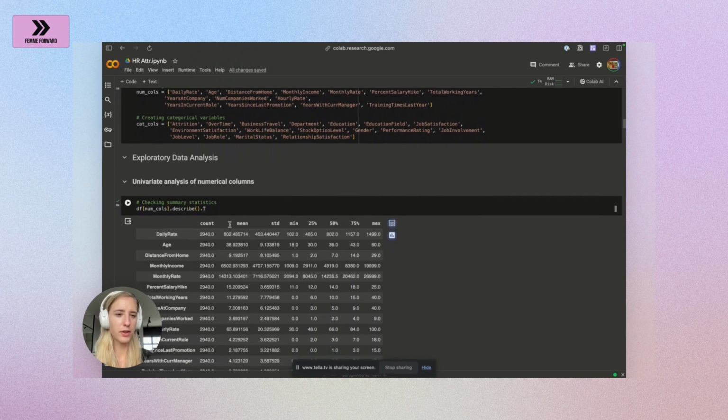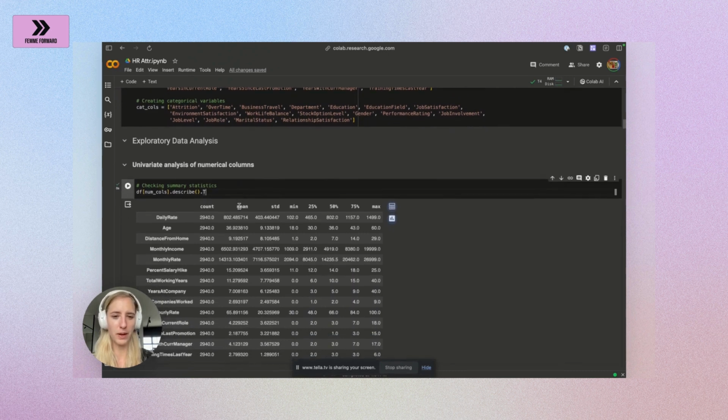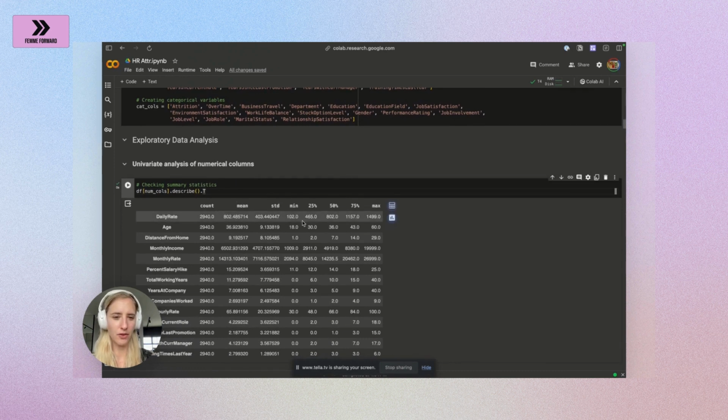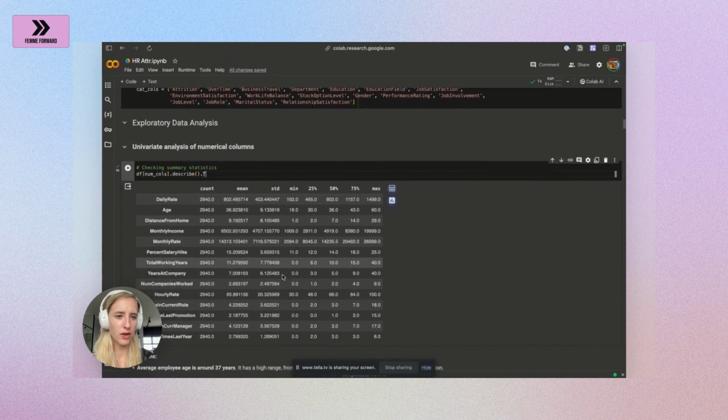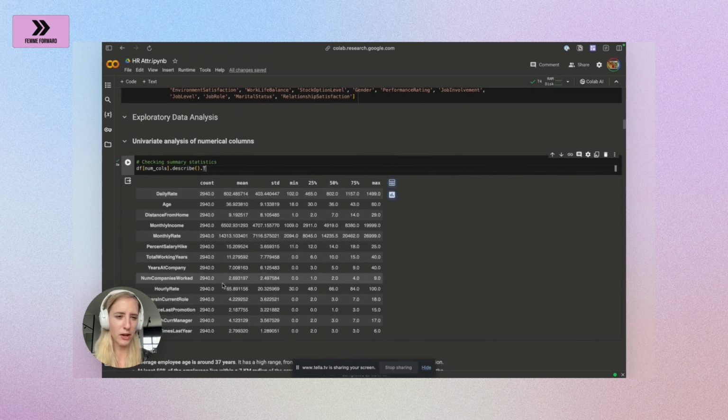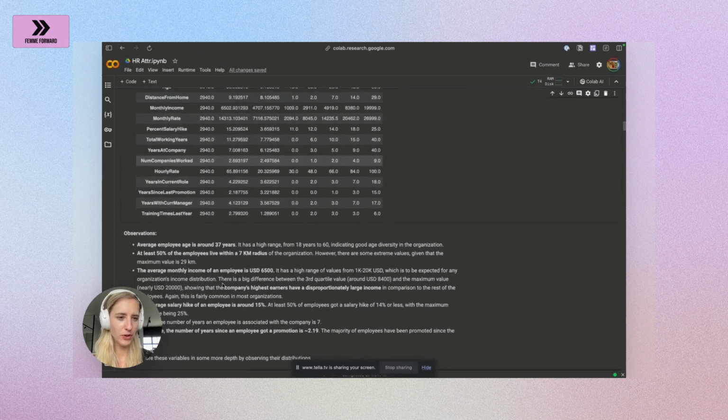So here for the numerical columns, we're going to use the .describe function. We transpose it for better readability. We get the count, the mean, standard deviation, minimum, etc. for each of the columns. So you can see here that the daily rate of salary has quite a high standard deviation. It varies quite a lot between 102, I guess this is in US dollars, and a maximum of 1,499, for probably some employees that have been with the company a little bit longer. That's what you can see from here.